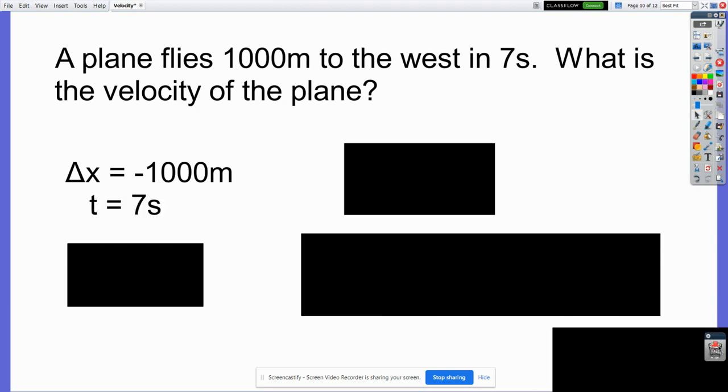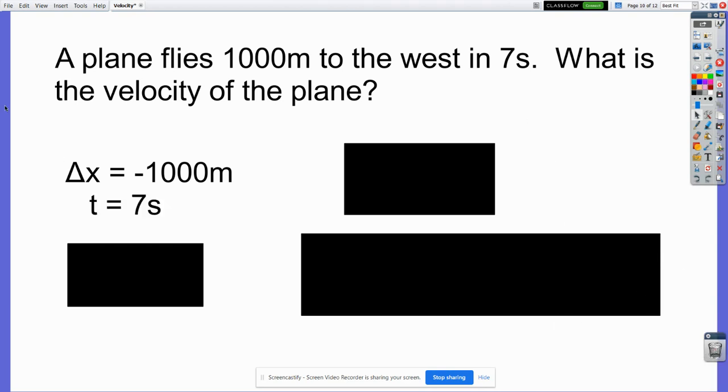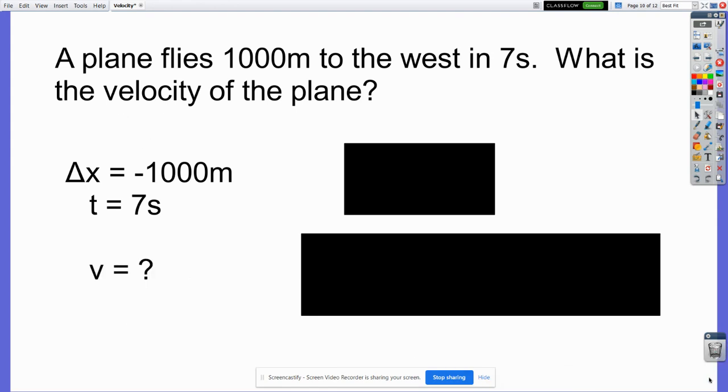7 seconds, that's time. No hidden numbers. We're not starting at a standstill or coming to a stop or falling, the most typical places you find hidden numbers. What am I trying to find? I'm finding velocity. There we go. Identified what I'm given, identify what I'm trying to find.